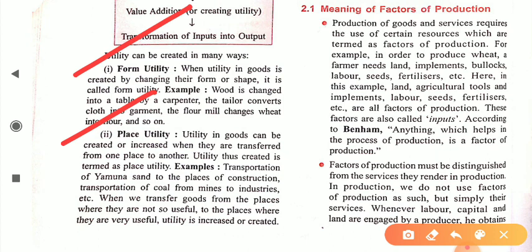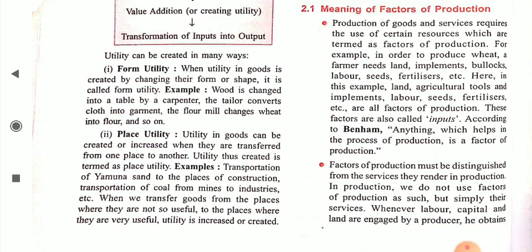So this is simply represented as place utility. Similarly, coal from the coal mines is transported to the factory, and they utilize that coal. It also represents place utility.